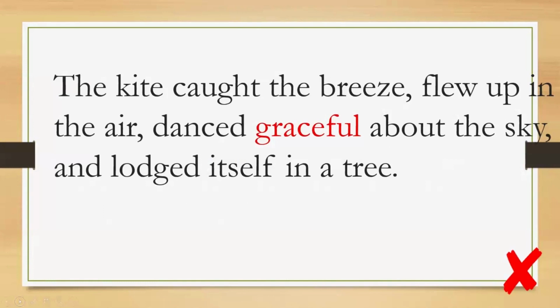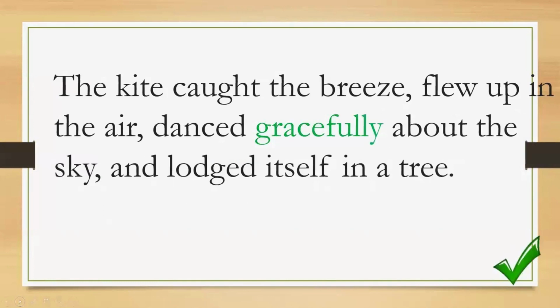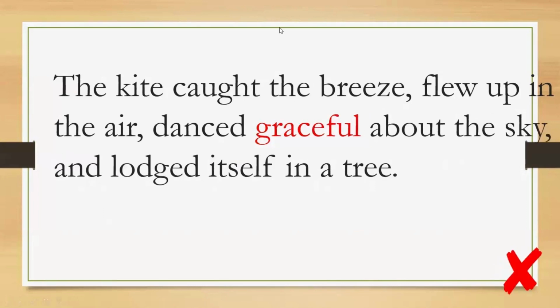It should be gracefully. If you notice, the word graceful is used as an adjective. And if it's an adjective, it describes a noun or a pronoun. But the word graceful here modifies the verb danced, so this should be an adverb.